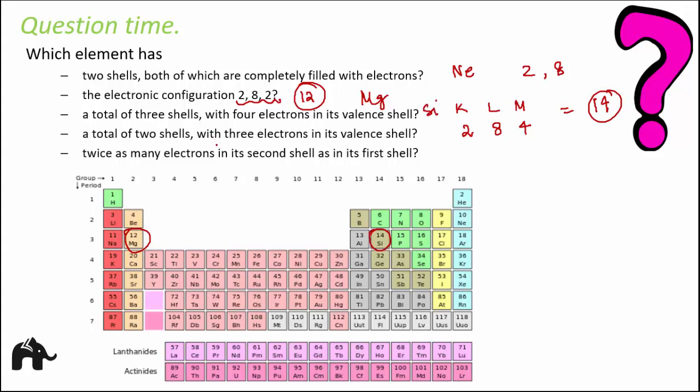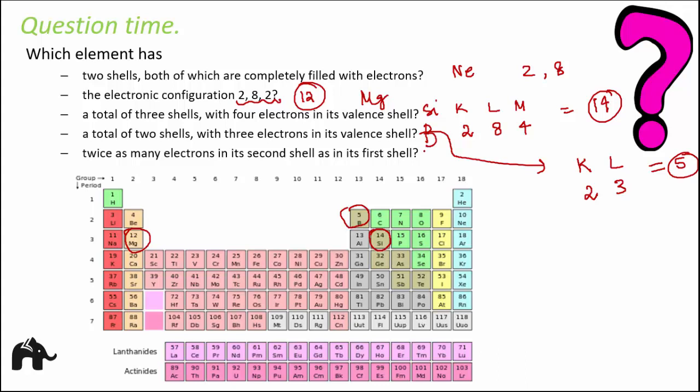A total of 2 shells with 3 electrons in its valence shell. So a total of 2 shells, 3 electrons in the valence shell. The first shell is the K shell, so it can hold a maximum of 2 electrons. So total how many electrons do we have here? 5. So atomic number 5 is for boron.